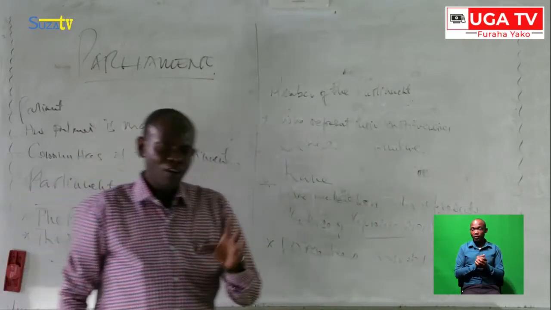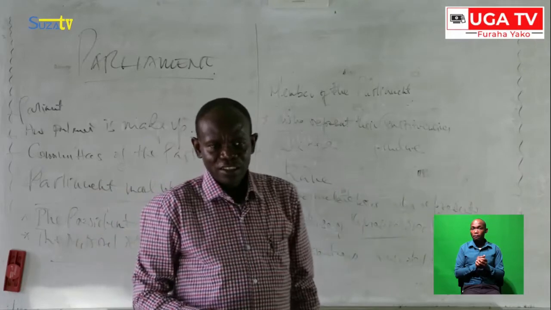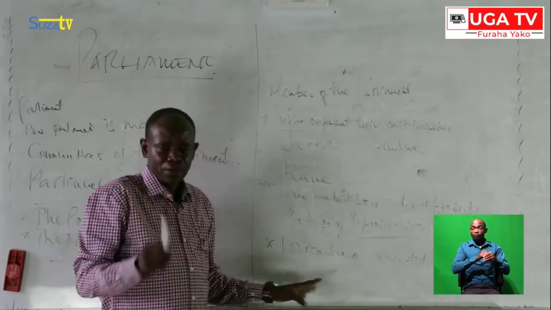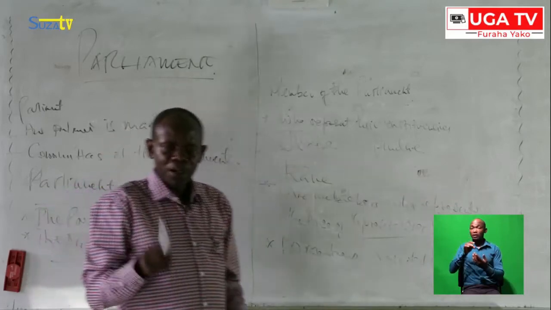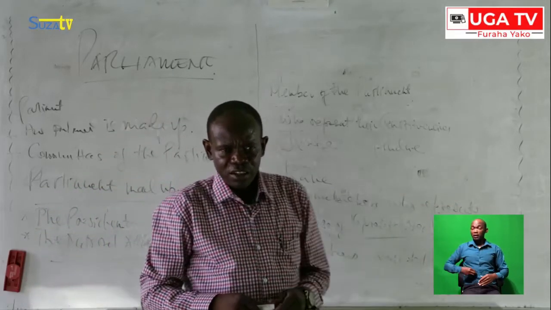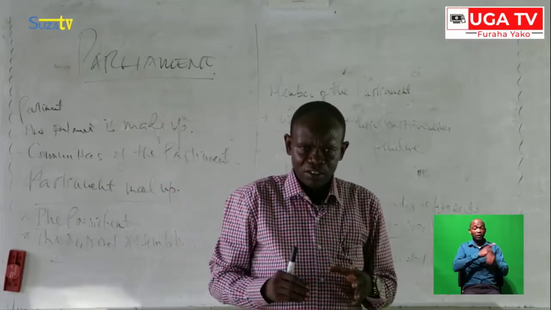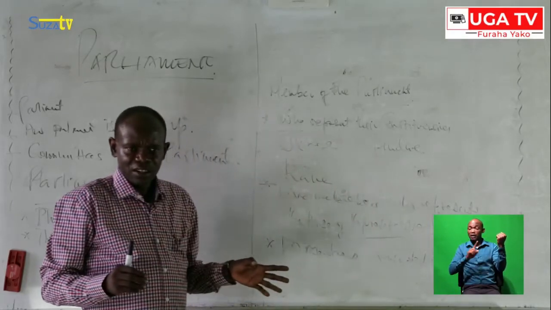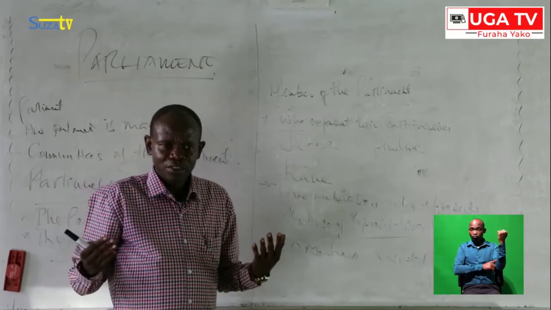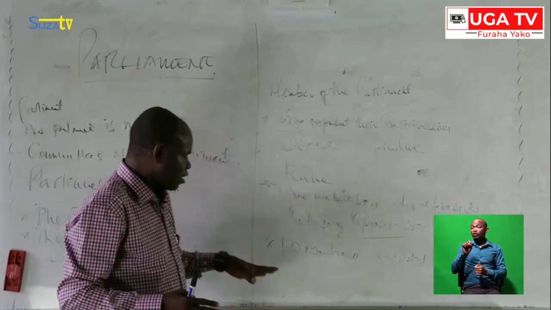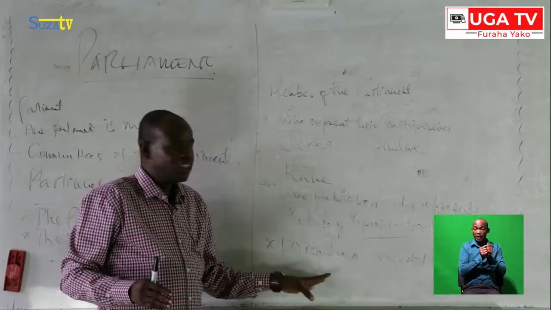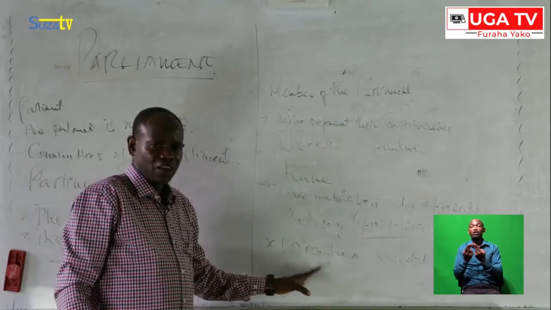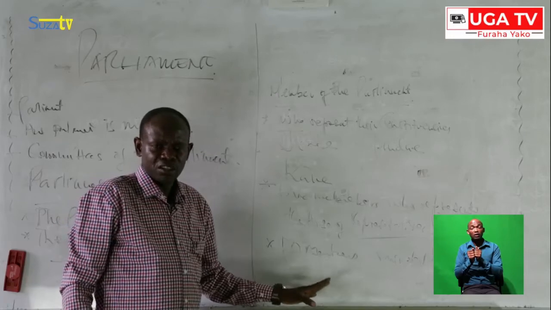The other members of the Parliament are those members nominated by the President. The President of Tanzania has the power to nominate those 10 members according to his will. So those 10 members can be members of the Parliament also. This is also another important thing you have to know, my dear students.